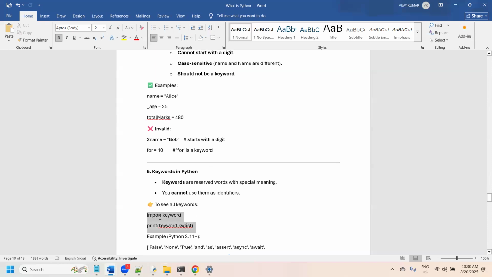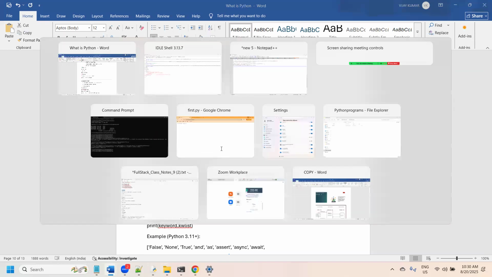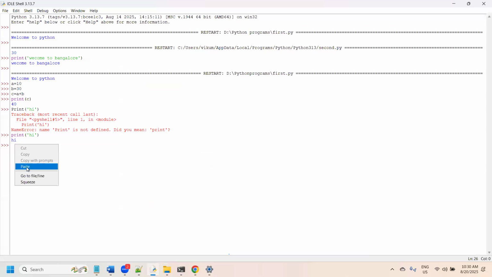For example, if you want to know what all the predefined keywords are, we need to use the keyword called import. Import is a keyword. I want to explain it because going forward we use import heavily. Import is a predefined keyword. It is used to bring code or modules, functions from outside files into your program.